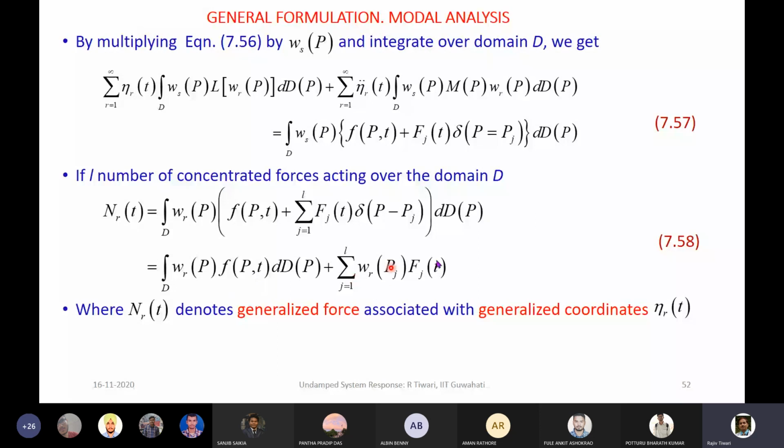But for a concentrated force, we directly get the integration by substituting the value of the spatial coordinate where the force is located in the eigenfunction. So this is the generalized force associated with the generalized coordinate, or the natural coordinate, eta_r.